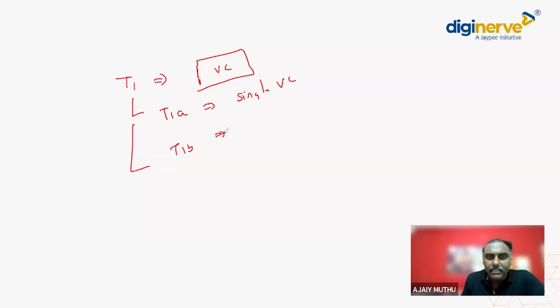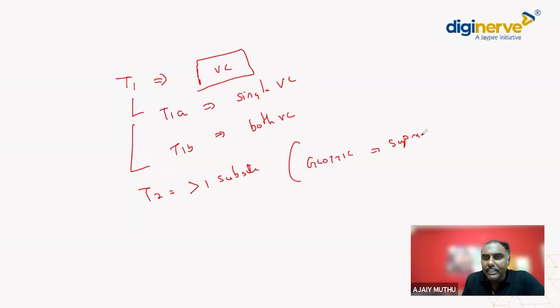T1B means involving both vocal cords. Okay. So T2 means involving more than one subsite. So what does it mean? A glottic carcinoma extending into supraglottis, or a glottic carcinoma extending into subglottis. So more than one subsite, we call it as a T2.